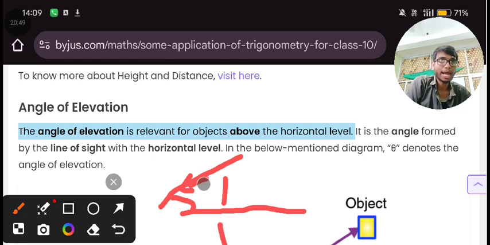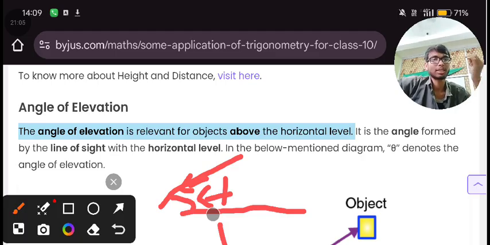So the angle which is between the line of sight and the horizontal level, and it should be above, is the angle of elevation. So this is the angle, but it forms above the horizontal level.